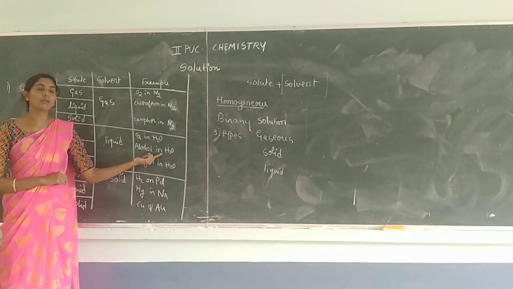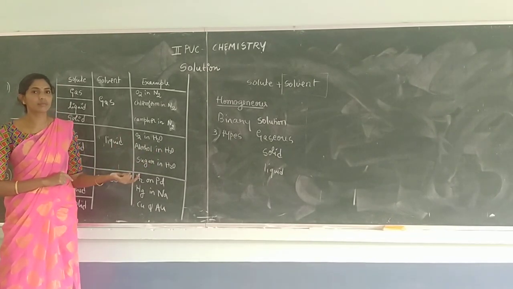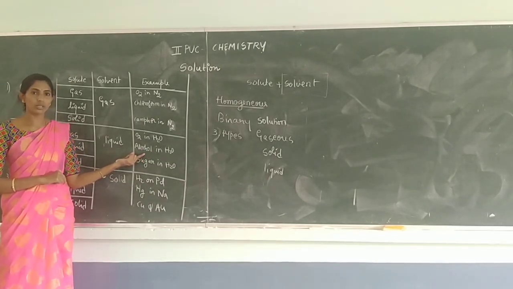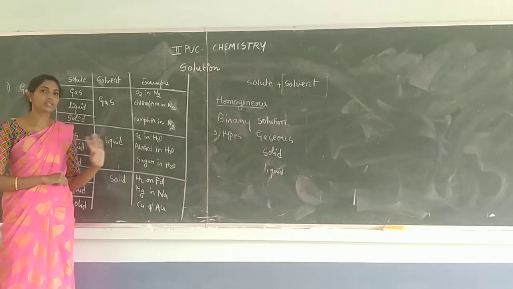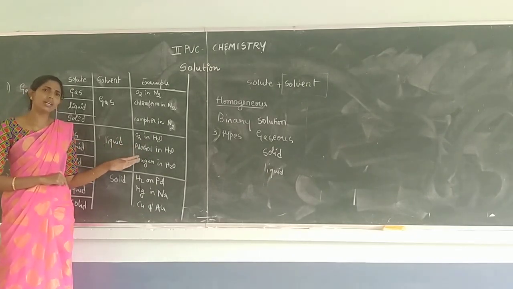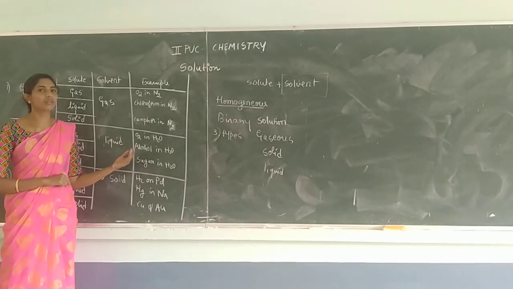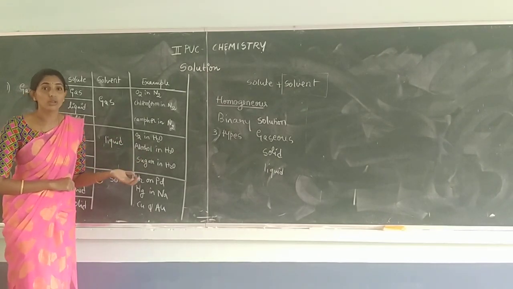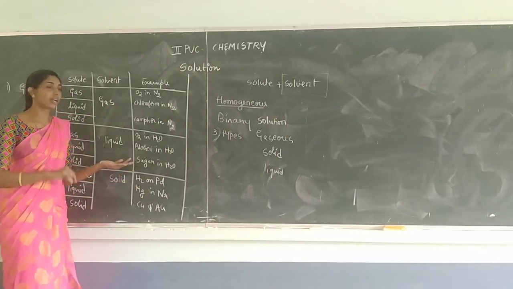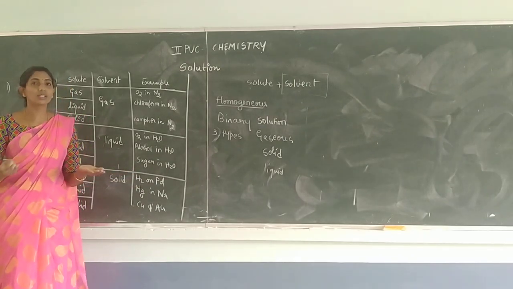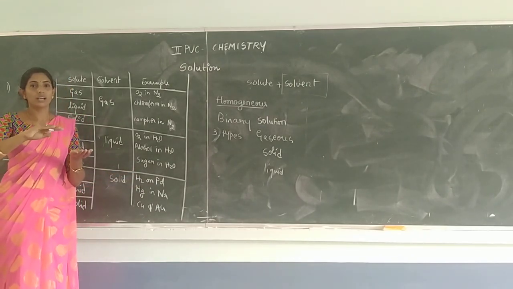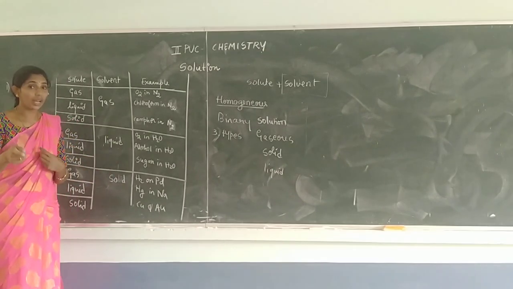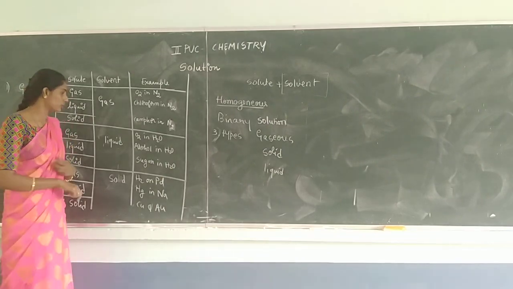oil in the water. Remember, oil in water is a heterogeneous mixture, not a homogeneous mixture. So therefore, I cannot consider oil in water. Milk in water also, consider. You can say that milk in the water forms homogeneous, right? It forms homogeneous, but milk carries what, fat molecules. Fat molecules are oily droplets. After boiling, you know that it forms a layer. Correct? So we can't consider it as a homogeneous mixture. That is a colloidal solution, or it is a heterogeneous mixture.